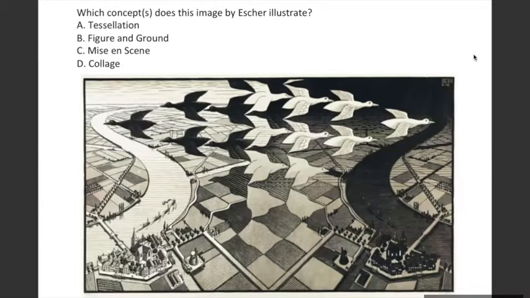Ma'am, it is A. Okay, there are two to three options possible here.